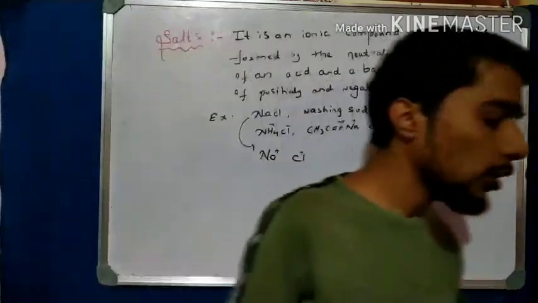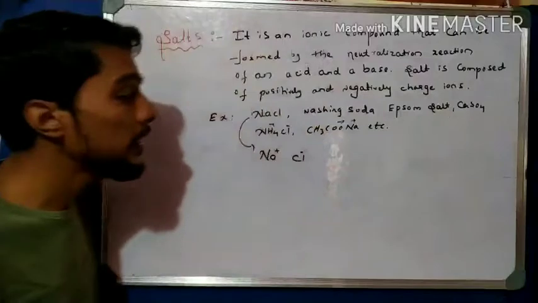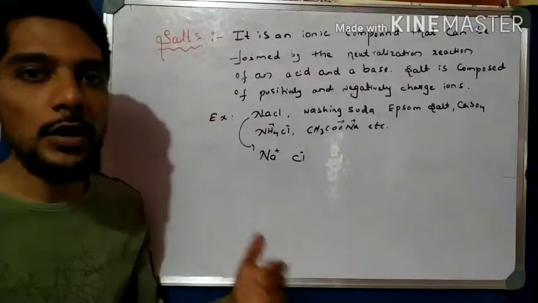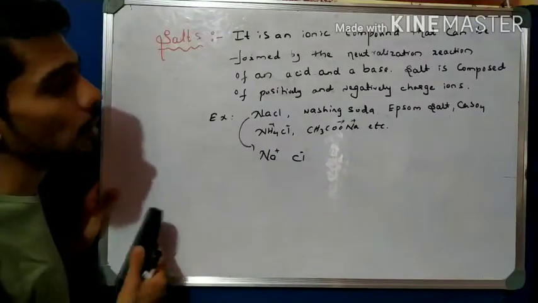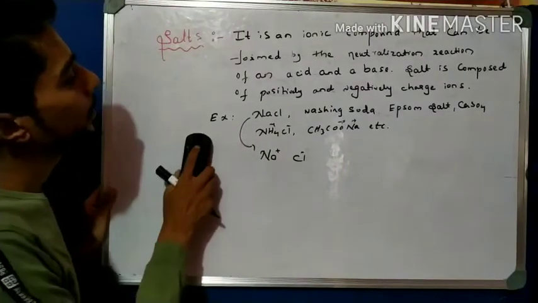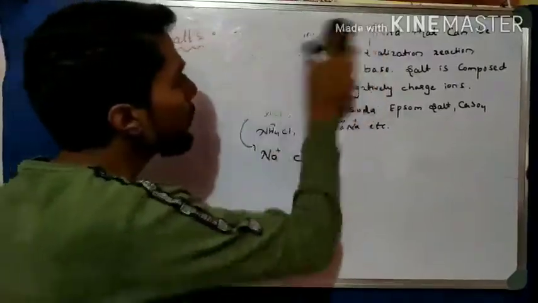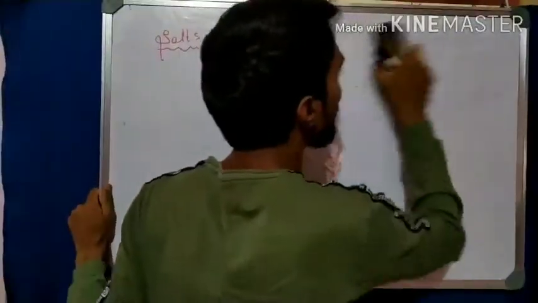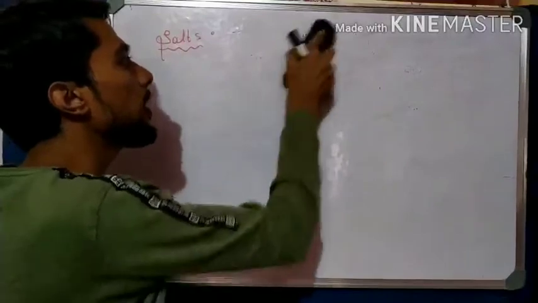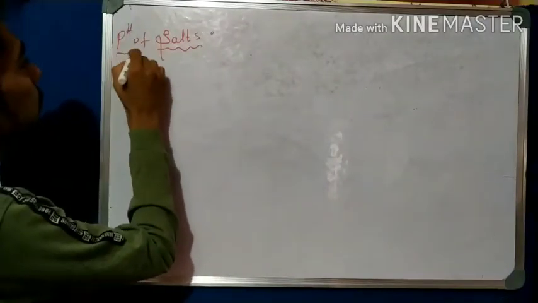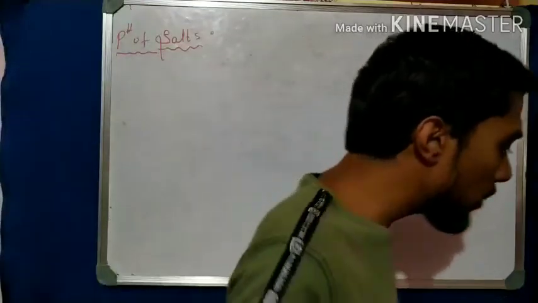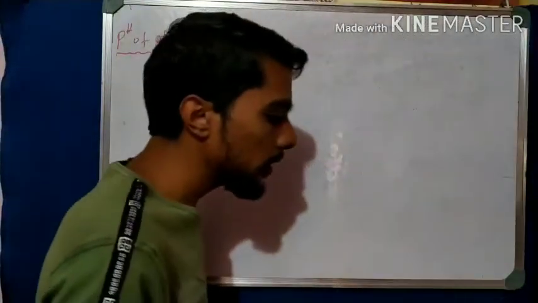Now as per syllabus, come to the next point, that is a very important point, that is pH of salt, and that is a very important concept. So first write down this one definition in your copy. Okay. After that, I will take up the pH of salts. There are four cases we learn in the pH of salt. So I change the title to pH of salts. In pH of salts, we are studying different types of salt.